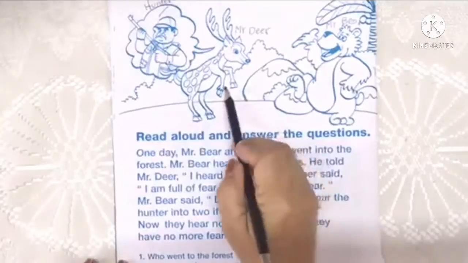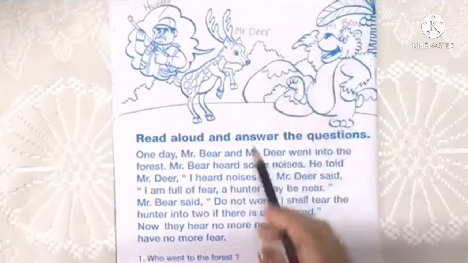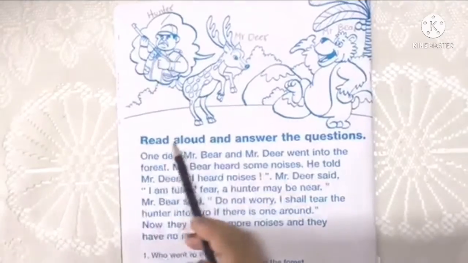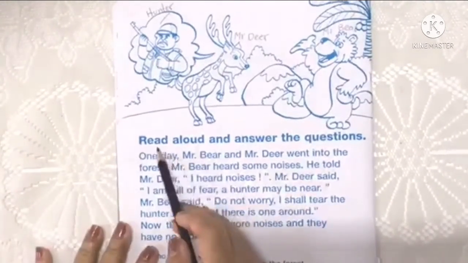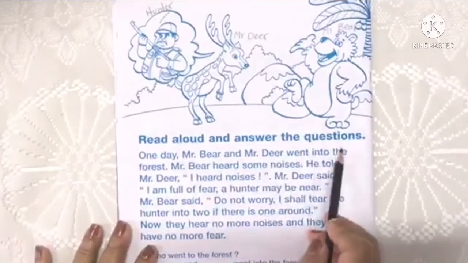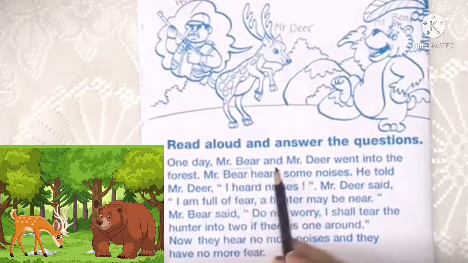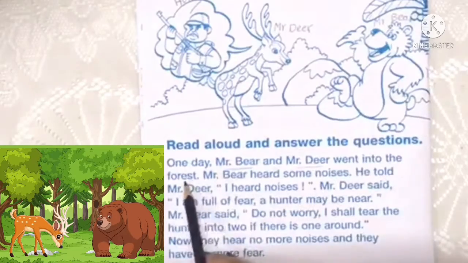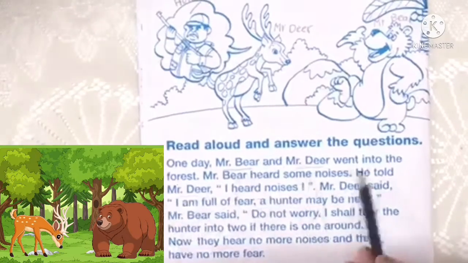Now, Mr. Deer and Mr. Bear, they went to the forest. And this is the hunter waiting to shoot them down. Now, let's read the story. Now, read aloud and answer the questions. One day, Mr. Bear and Mr. Deer went into the forest. Now, the forest is a jungle, right? So, they went to the forest.